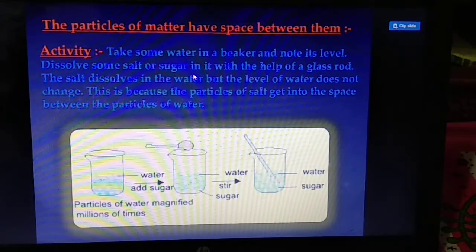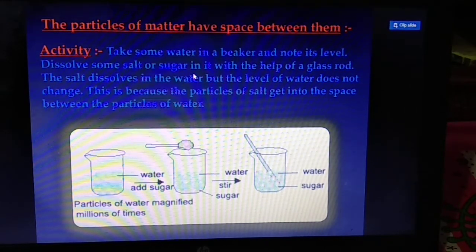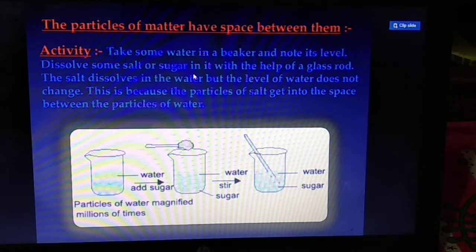The particles of matter have space between them. I already told you that particles of matter have space between them. This is known as the interparticle space.